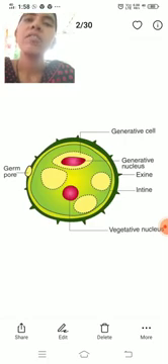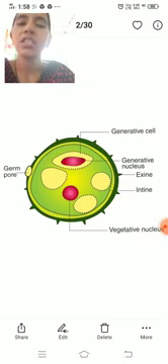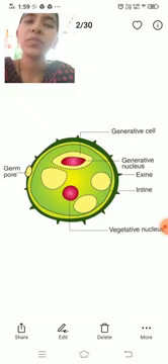Once again, the generative cell is surrounded by a wall, and there are no cytoplasmic connections between the vegetative cell and the generative cell.